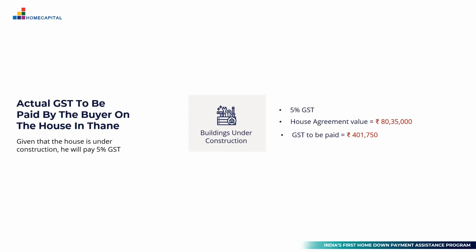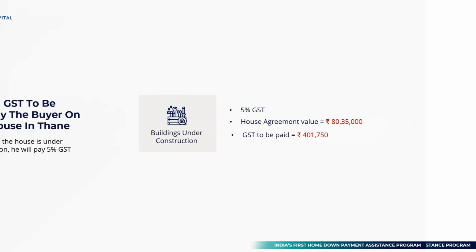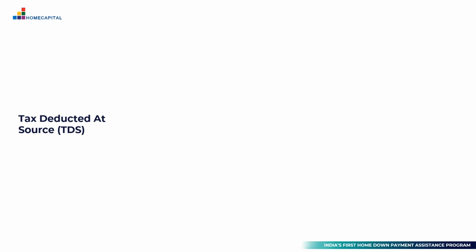Now, this GST amount is paid to the developer, who in turn will pay the amount to the government. So you as a buyer of the house do not have any responsibilities once you discharge the GST liability by paying it to the builder or the developer from whom you are purchasing the property. One additional tax that you need to keep in mind is the tax deducted at source. This is something which is your responsibility as a buyer.